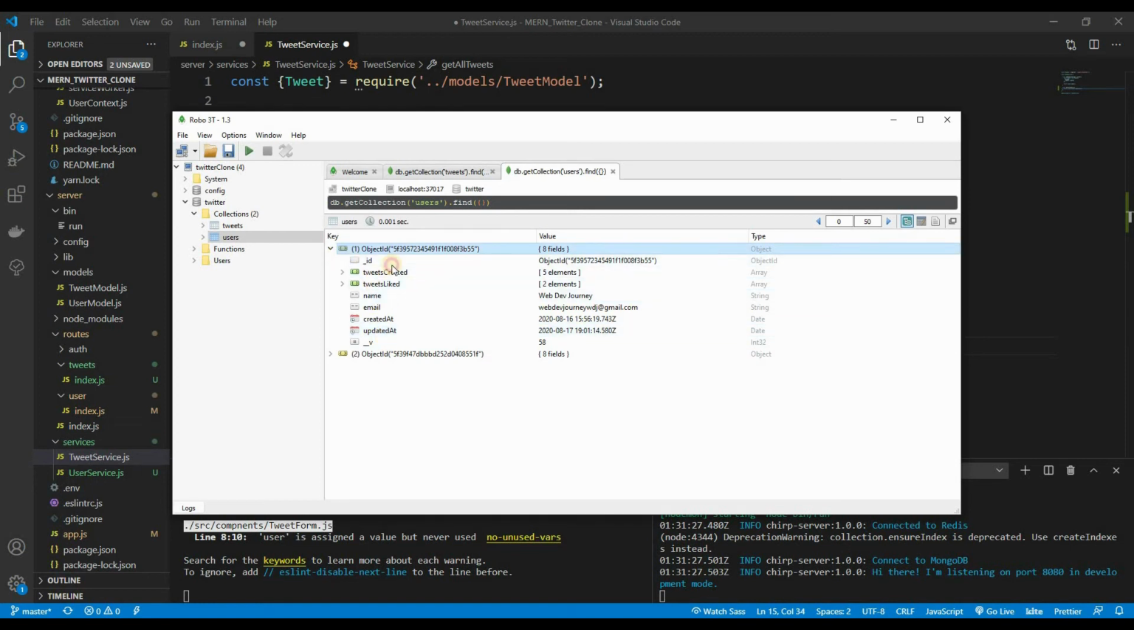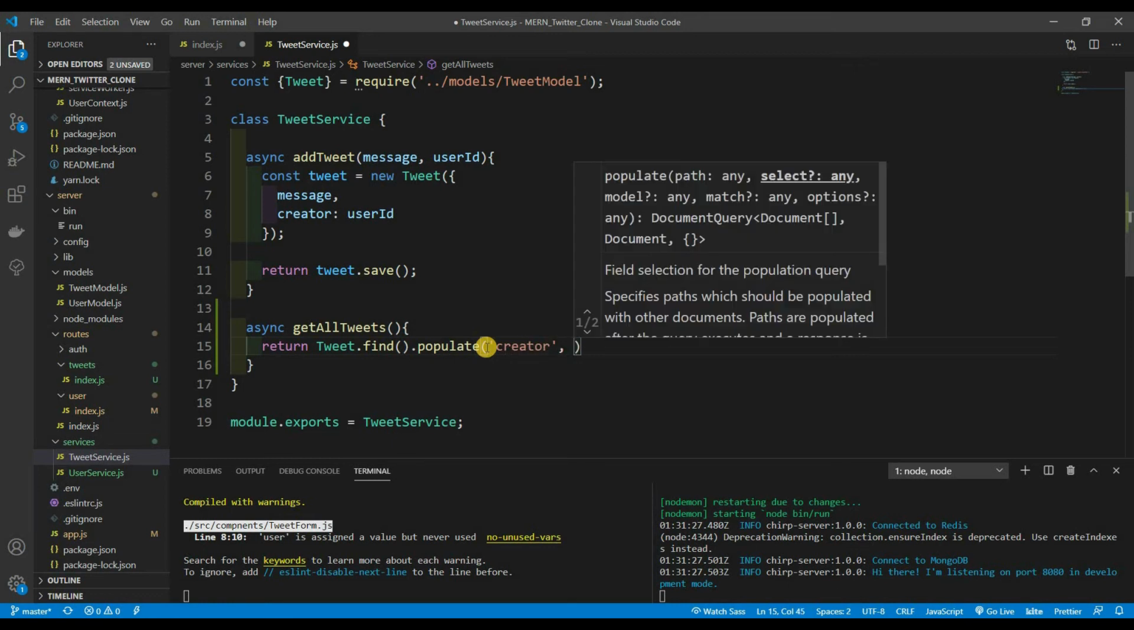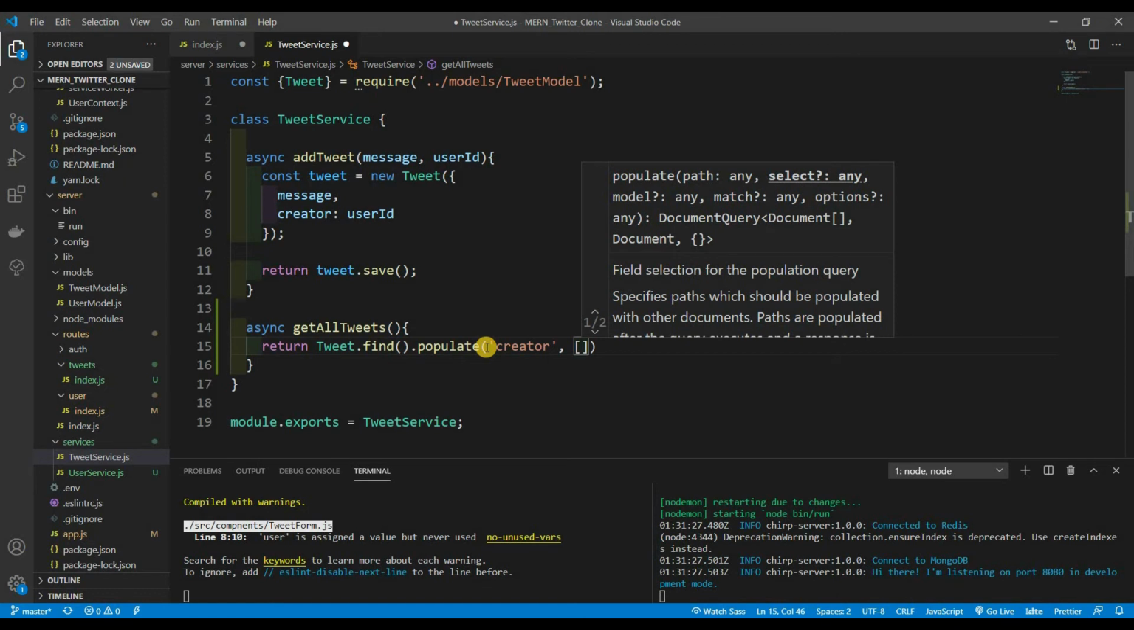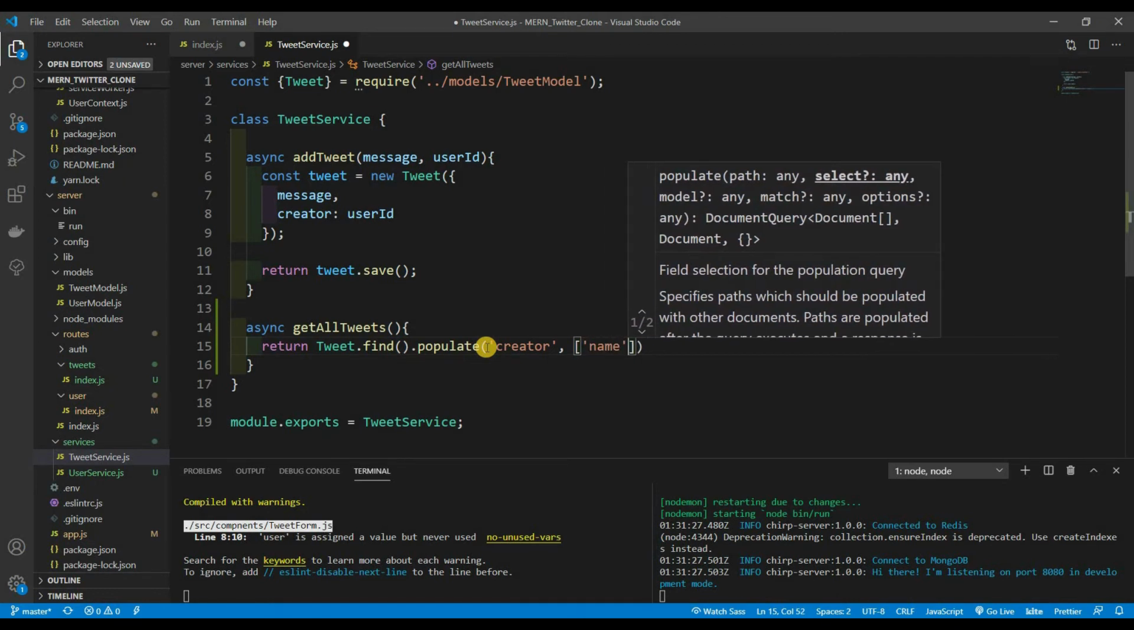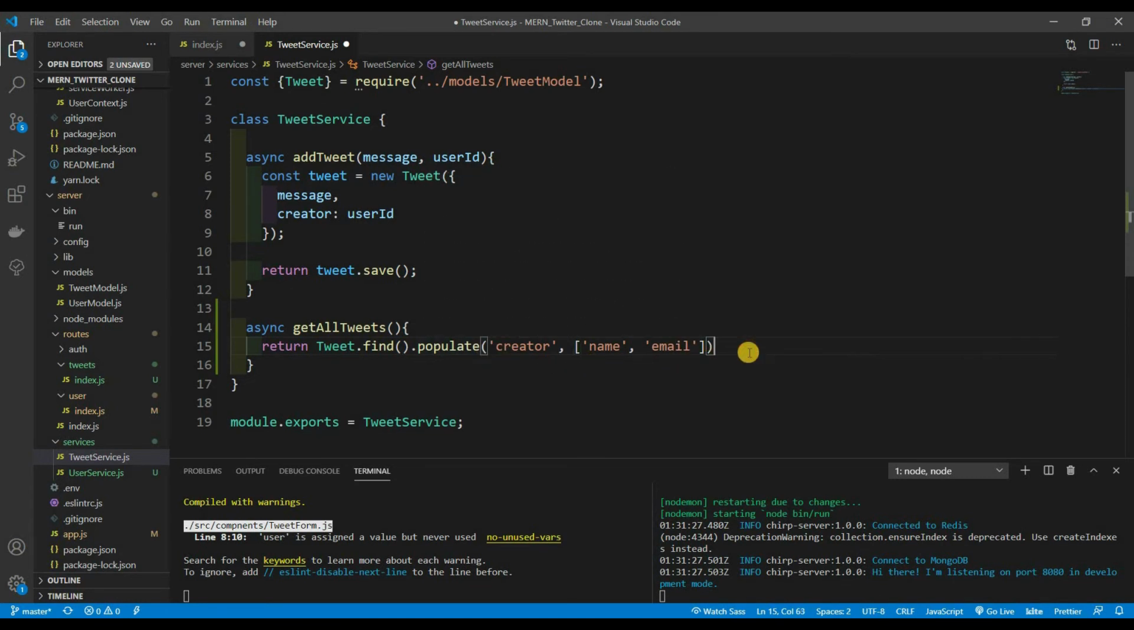But the thing is, we don't want every single thing coming inside. We literally only want the name and email from the user's object. We don't want the ID, or created at, updated at, tweets, likes. We don't even care about that stuff. All we want is just the name and email, and I'll show you how to do that. So over here, we're going to say .populate, and obviously we need to populate the creator field. And we're going to say in an array, what do we want from it? Well, we only want the name and the email. And that's basically it right there.